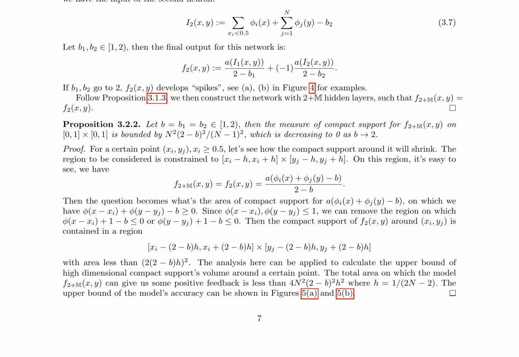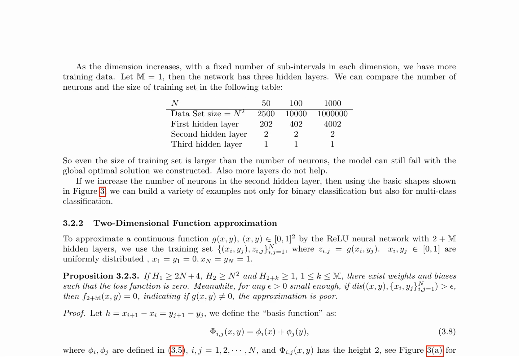In the case of function approximation, the authors show that the network can approximate a continuous function g(x, y) using a training set of uniformly distributed points in [0, 1] squared. They prove that, given certain conditions on the width of the hidden layers, there exist weights and biases such that the loss function is 0. However, they also show that the approximation will fail as the bias term approaches 2.